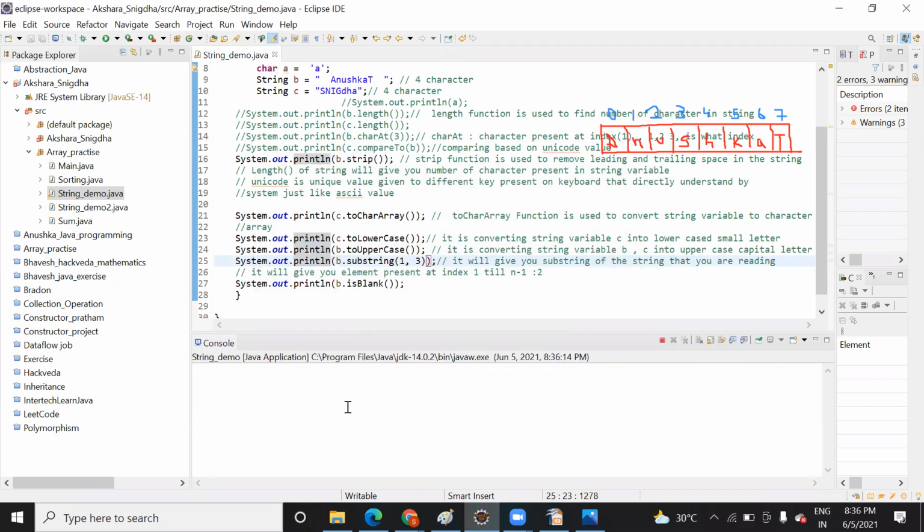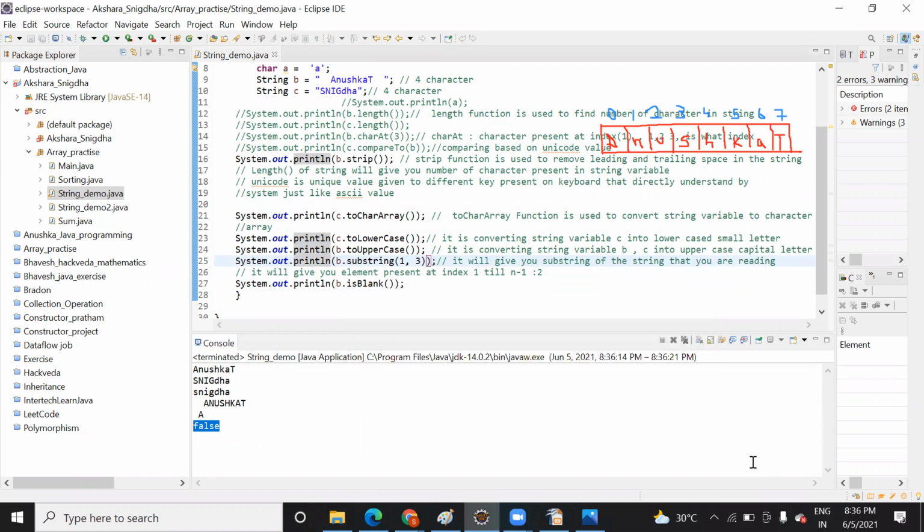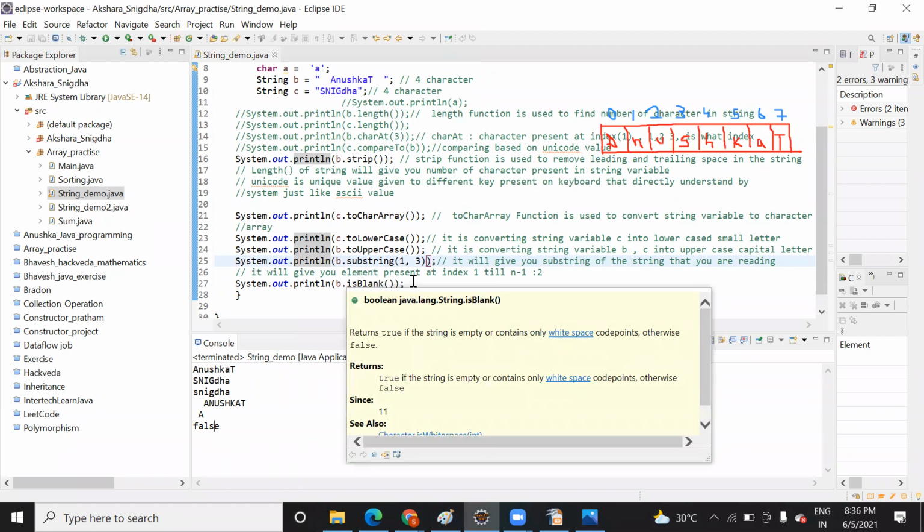So you can see here you are getting false. What do you mean by this false? It means it tells you that b is not empty. Okay, 0 means false, 1 means true, but it will only show you true and false. False means it's not blank. It is asking, is b blank? So it will check it and print it.